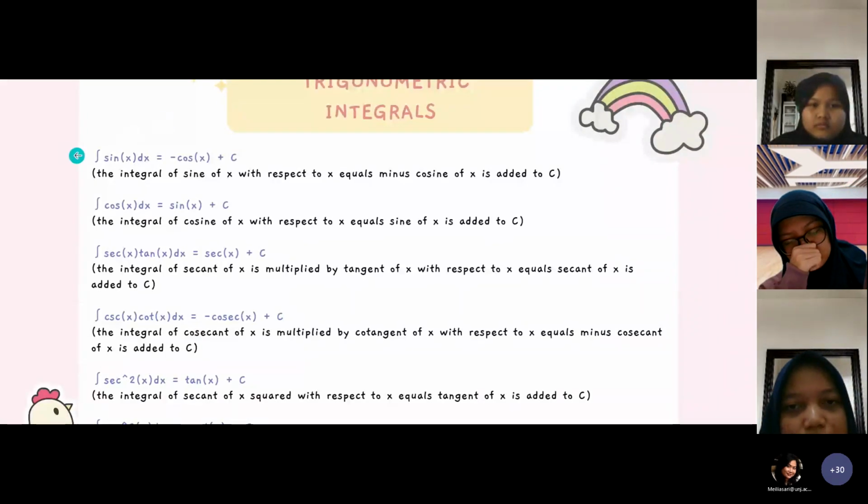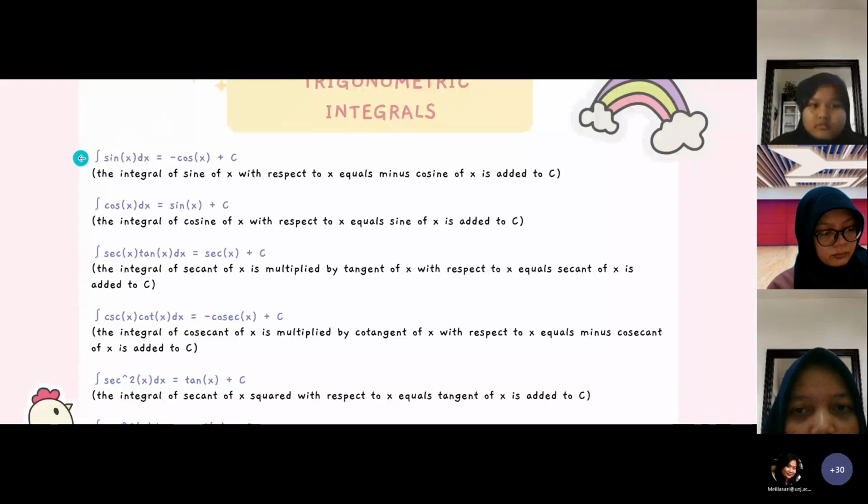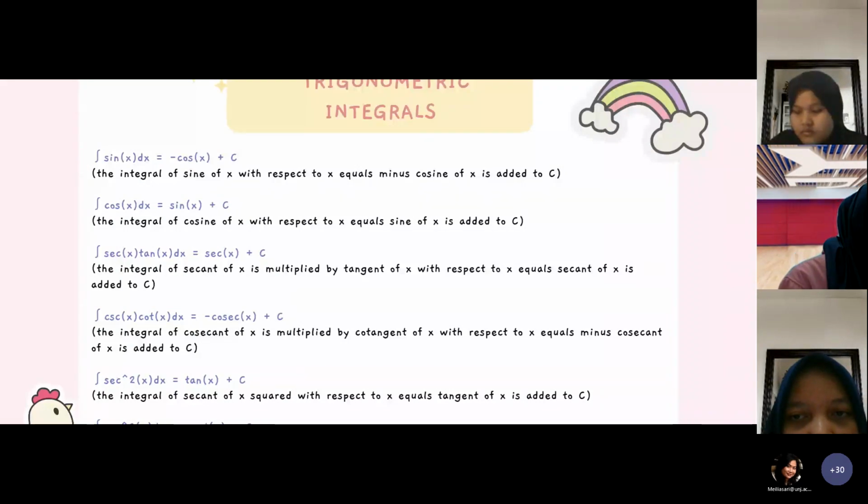Trigonometry integrals. Here are some formulas for integral trigonometry. First, the integral of sine of x with respect to x equals minus cosine of x added to c.